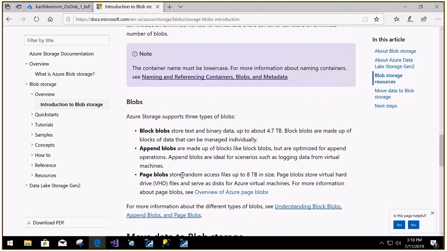Page blobs store random access files. Page blobs store the virtual hard drive files and serve as the disk for the Azure virtual machine. Okay, we'll see the page blobs.